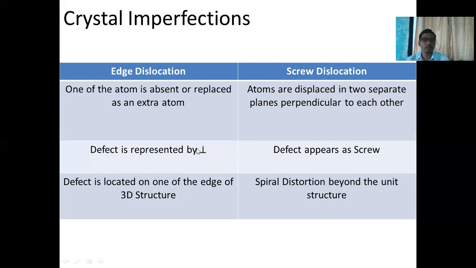Then the defect is represented by this perpendicular symbol. In a skew dislocation, the defect appears as a screw or helical type. In an edge dislocation, the defect is located on one of the edges of the 3D structure. In a skew dislocation, spiral distortion beyond the unit structure is observed.